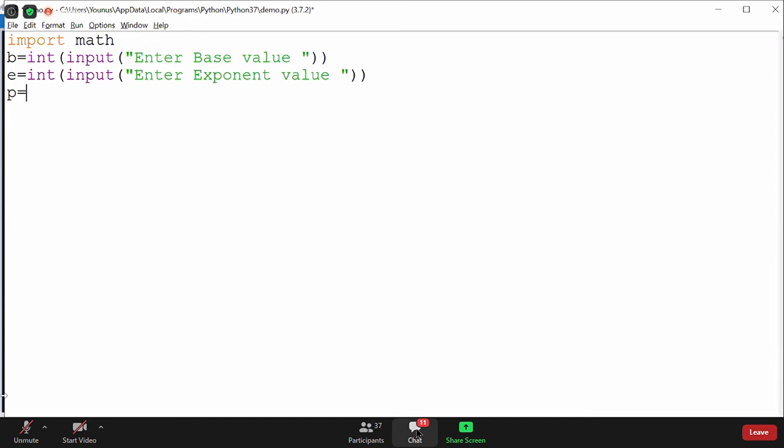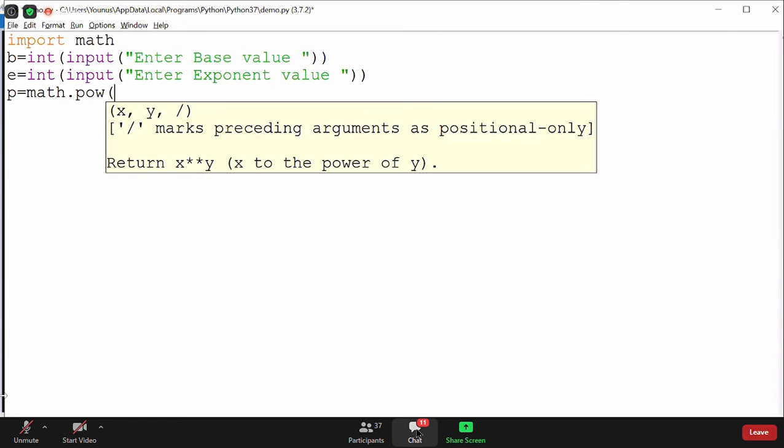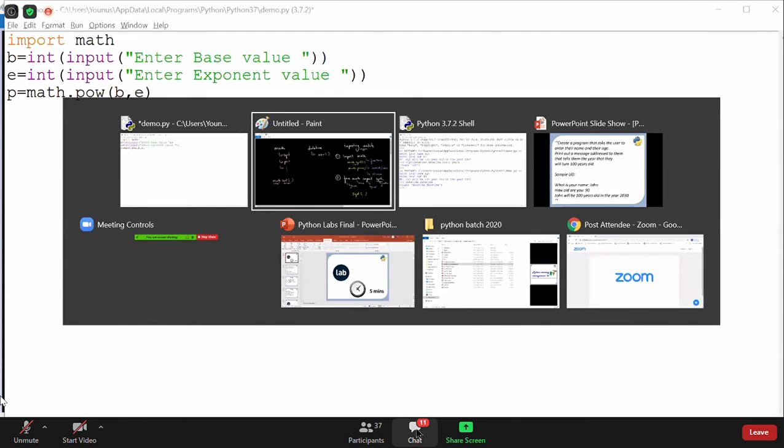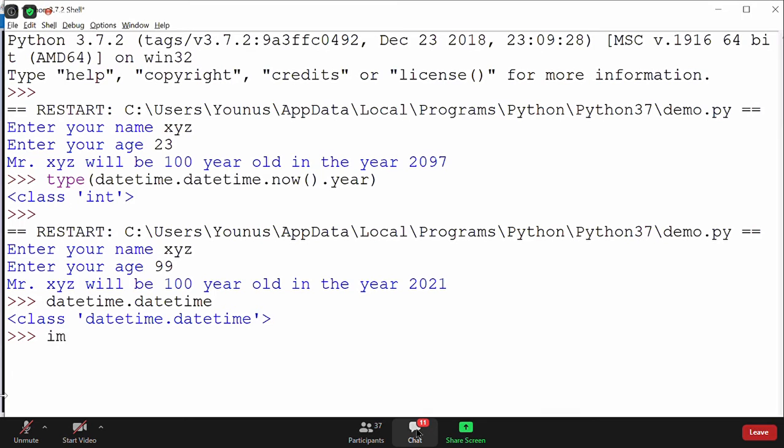The first one is the base, and the second one is the exponent. So now I can use that. How can I use that? I can say math.pow, and I can say base comma exponent. Now you can see here it returns you the float value.